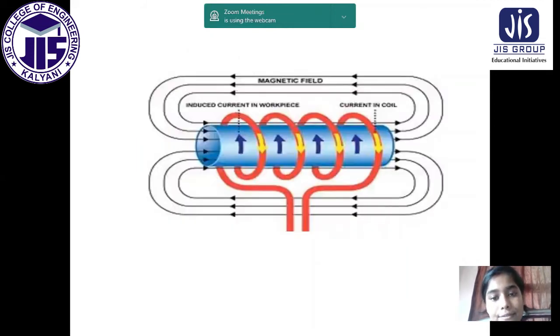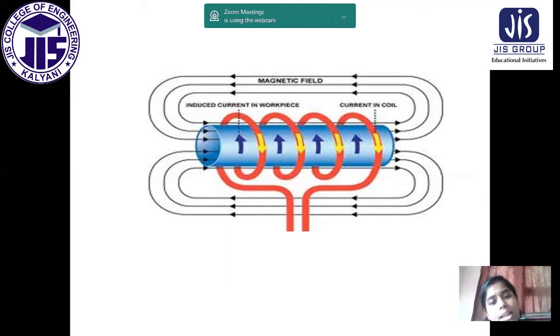Next is magnetic field, almost the same thing: induced current in a workspace, and current in coil. Now this is the conductor and this is the wire. When the current is passing through it and the current is changing, whether in magnitude or direction, then a magnetic field will be produced.